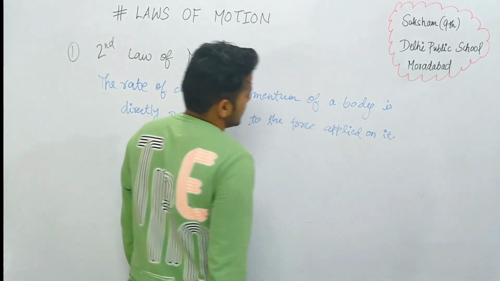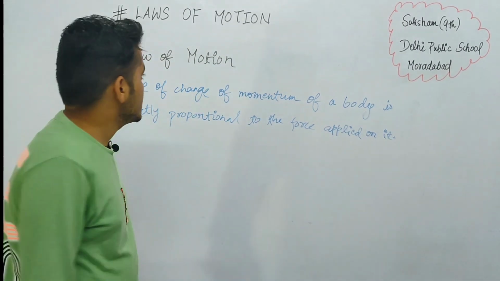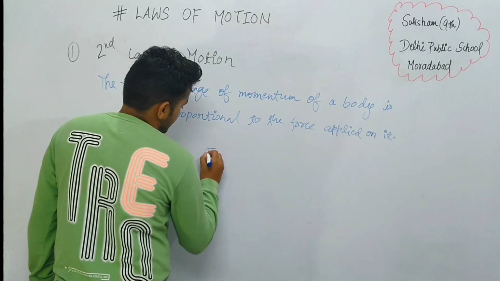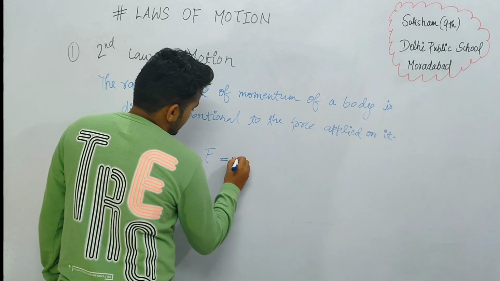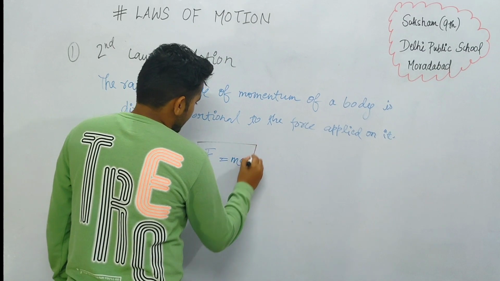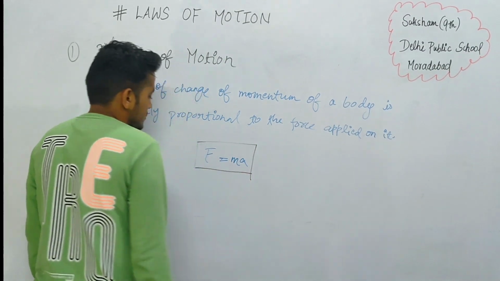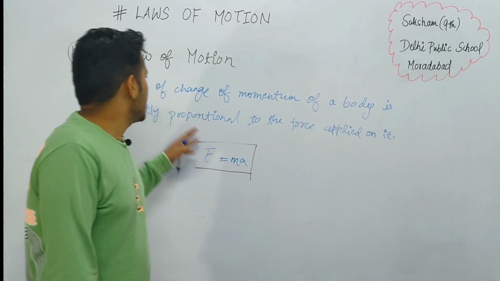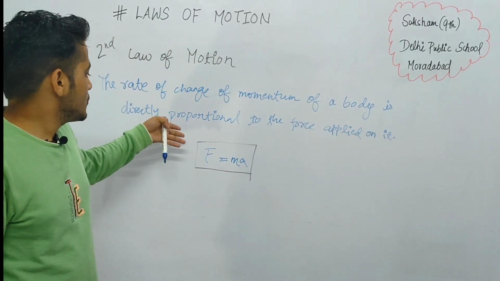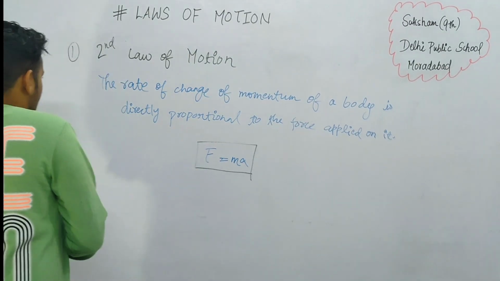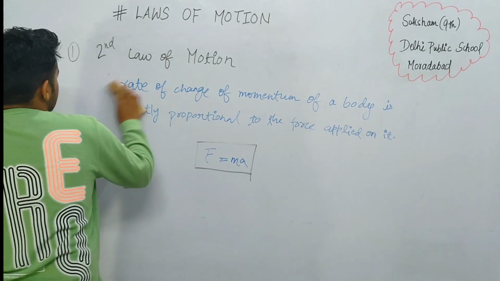Now there is also a mathematical expression of this law of motion. We can also write that F is equal to ma. This is the mathematical expression of the second law of motion. We can also derive this formula. Okay, so I want you to write this down in your copy, and then we are going to derive this formula. I hope that you have written it down.